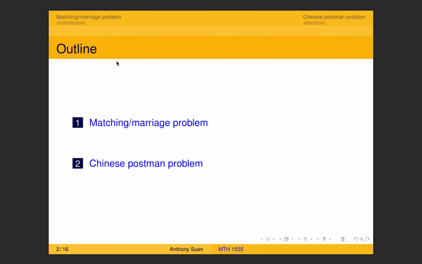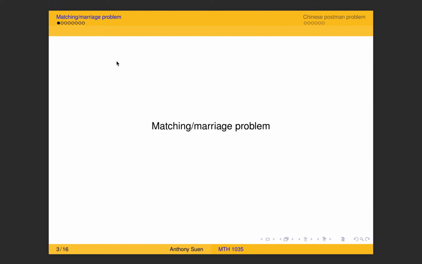Before, we have seen problems involving Eulerianization, but in those cases we don't have that many odd vertices. Here, in fact, you can do it for any other graph, but the problem becomes much more complicated. So that is the Chinese postman problem. Now, let's begin with the matching marriage problem.